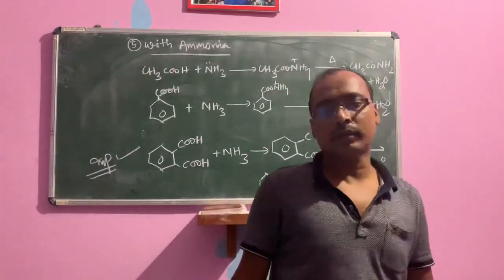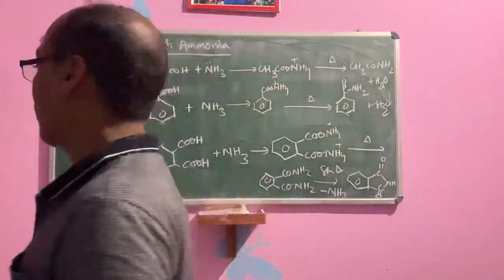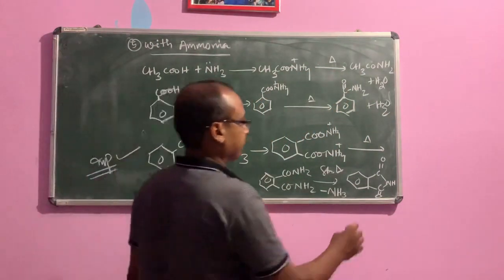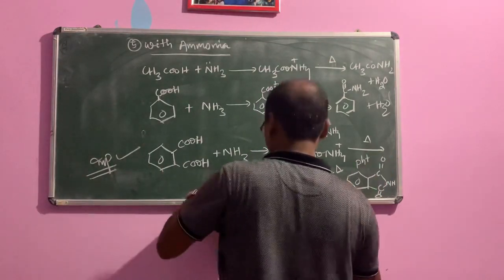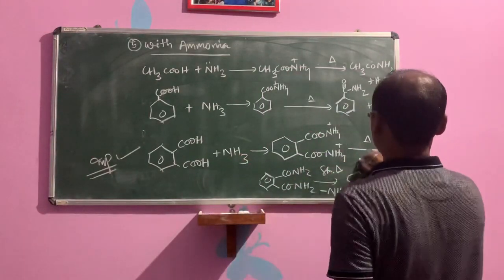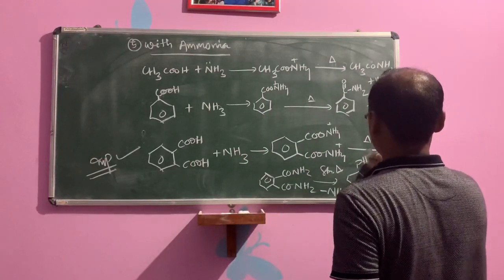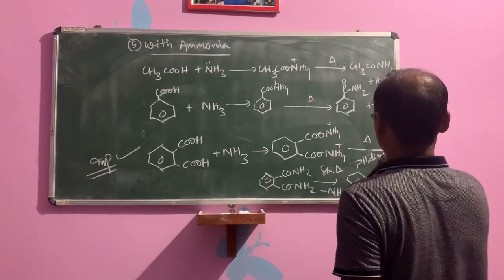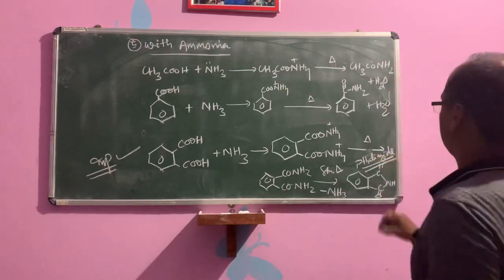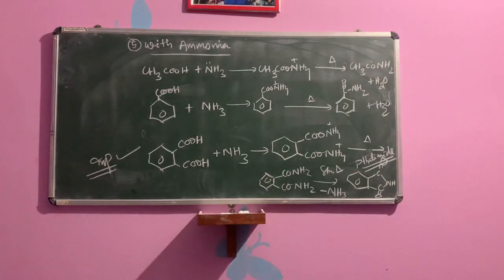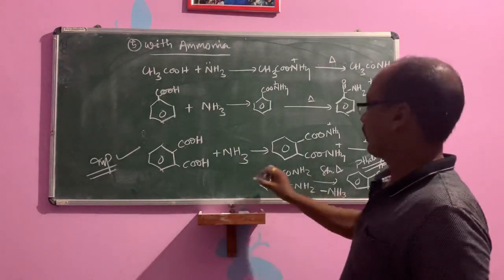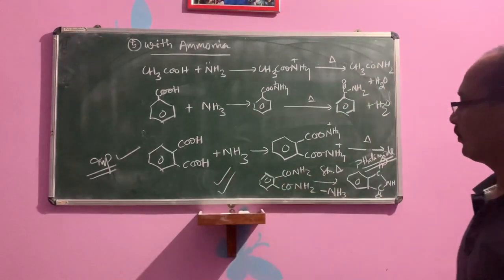Okay, this is your phthalimide. So these are all about the reaction of carboxylic acid with ammonia. This also we will discuss again in the amine lesson.